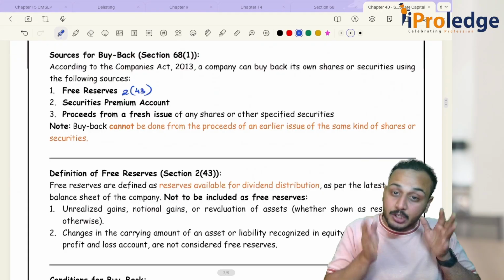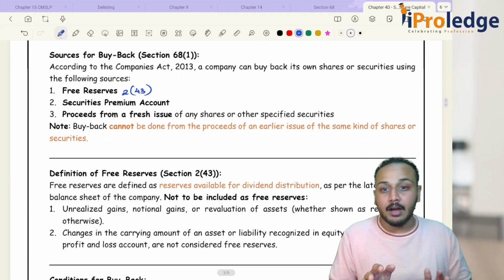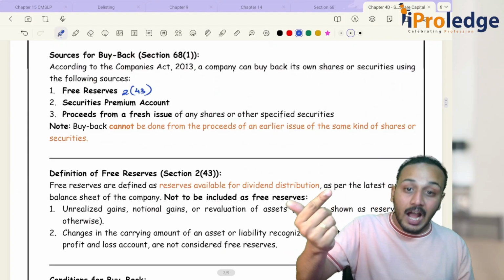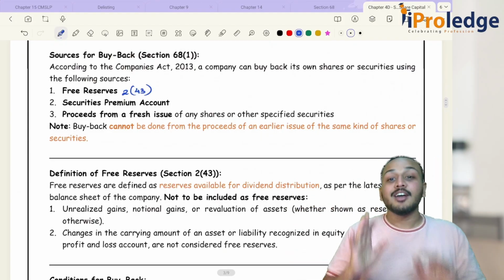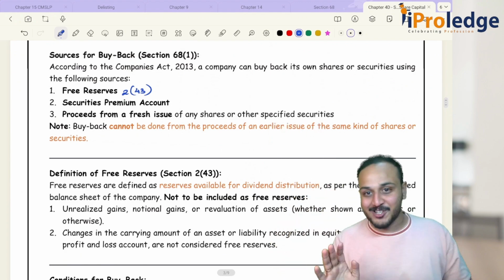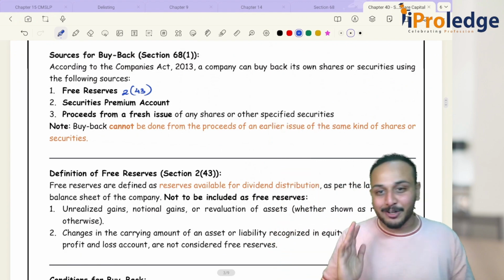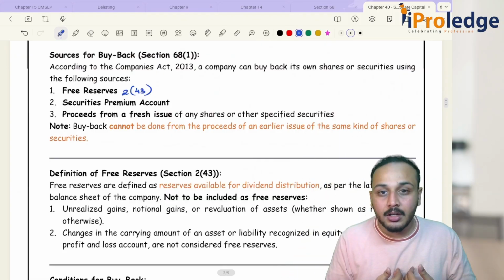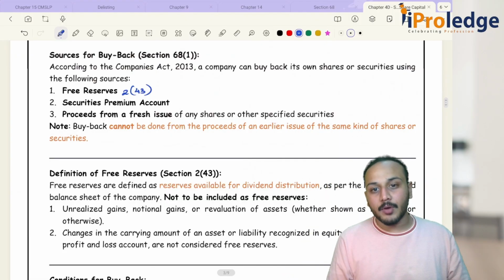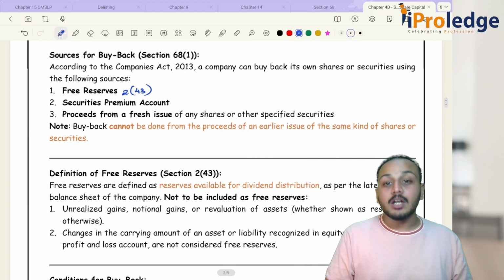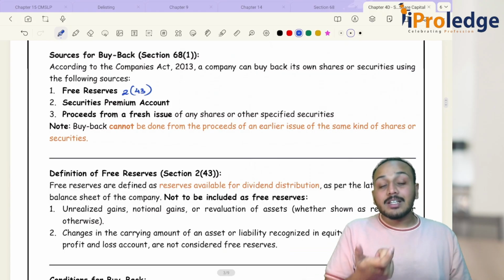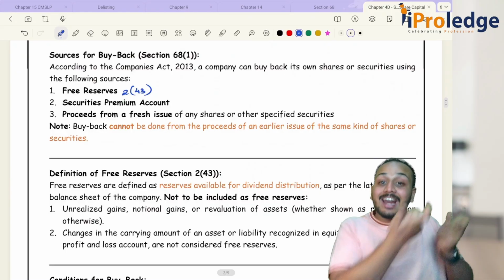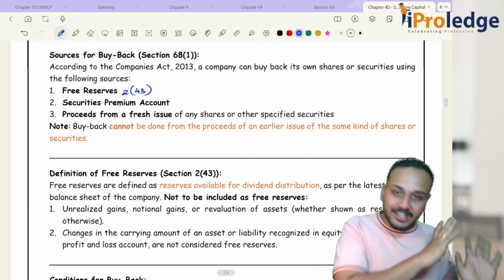Points 1 and 2 talk about the money which you already have. Point number 3 talks about the money which you are going and getting. How are you getting this money? You are issuing another set of shares, and once you issue shares, what do you get in return? You get money in return. This money can be used for buyback of the earlier issued shares or securities.